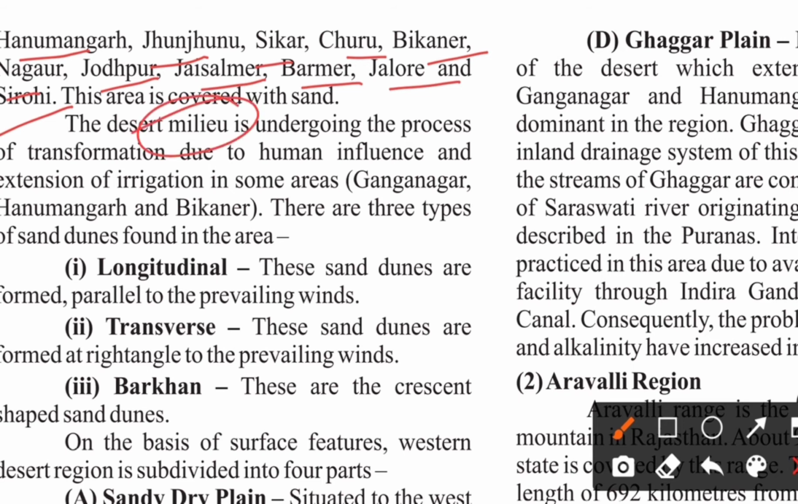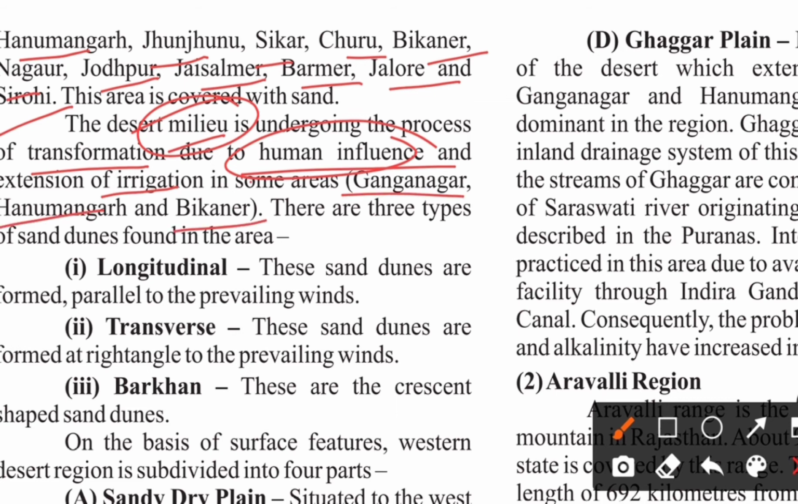The desert milieu. Okay, now what does milieu mean? It means the background. So the desert in its background is undergoing the process of transformation due to human influence, and as human beings are interfering everywhere, whether it is mountains, oceans, forest, whatever. In the same way, there is an effect of human population in the desert area also as it is increasing over there. So human influence and extension of irrigation in some areas. Now Ganganagar, Hanumangarh, and Bikaner especially.